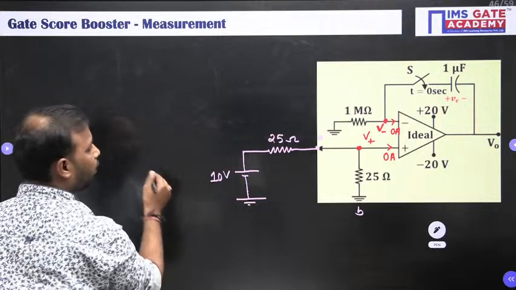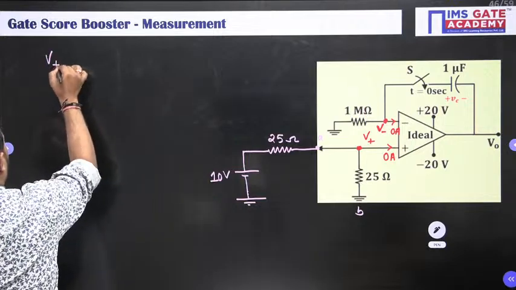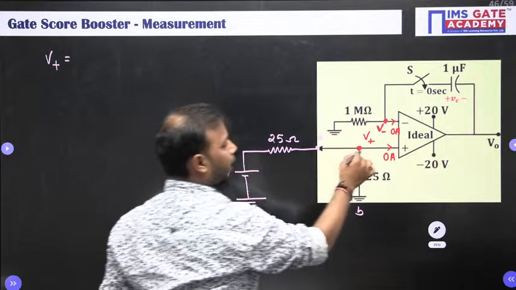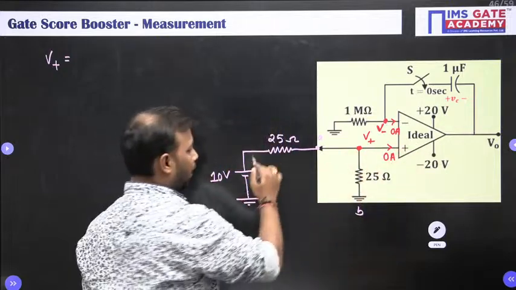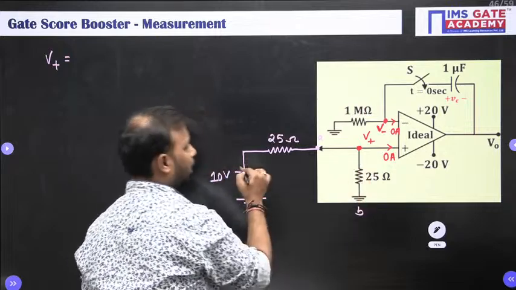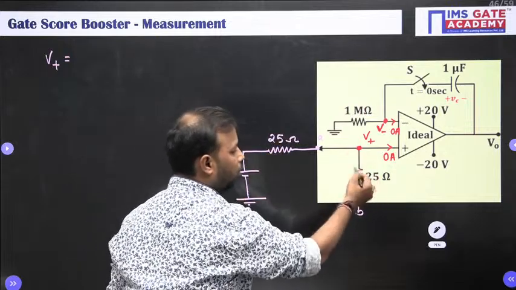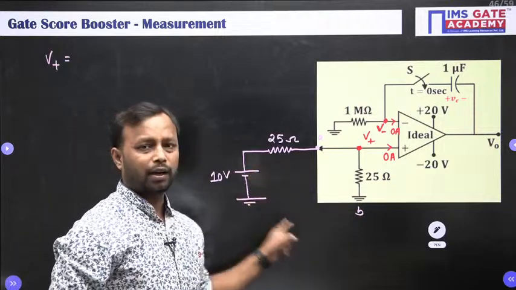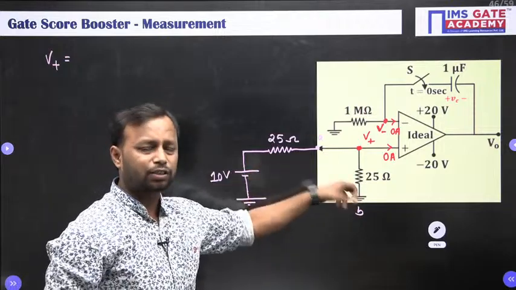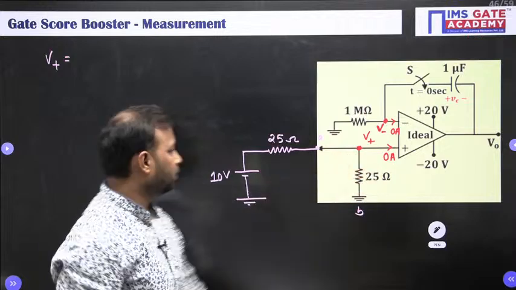So let us find V plus first. Since no current is entering the op-amp, whatever current is coming from the source will pass through 25 and enter into 25 again here, and complete its path. So this circuit is in series, so we can directly apply the voltage division rule.